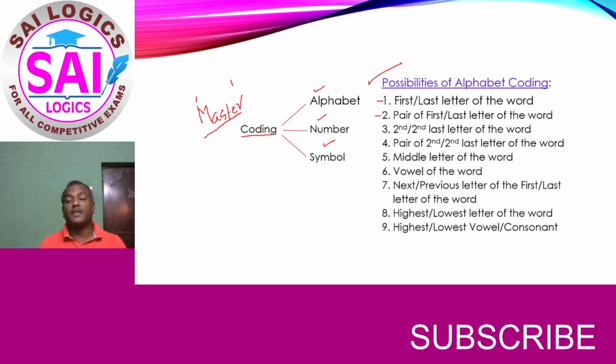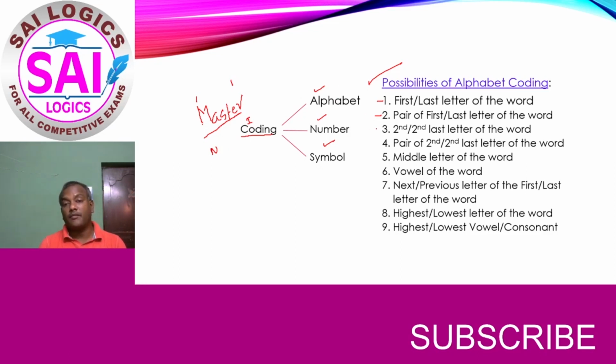The second possibility is the pair of the first or last letter of the word. M is the first letter and its pair is N, and for the last letter R, the pair is I. So it can be either I or N.